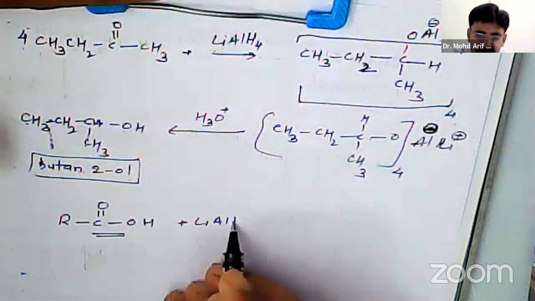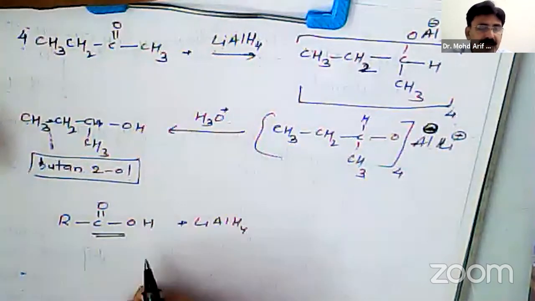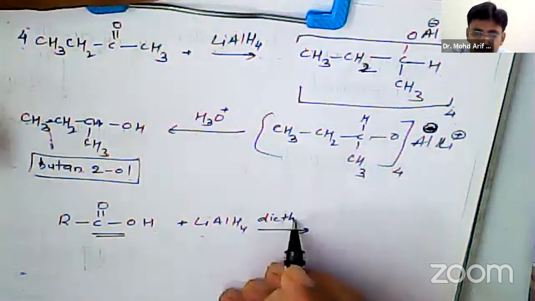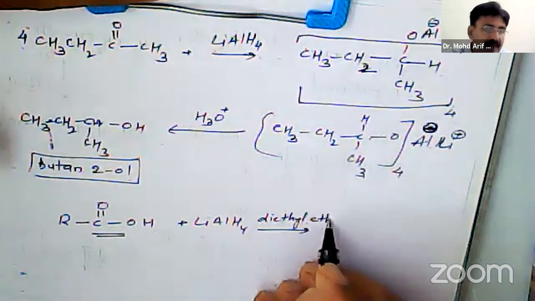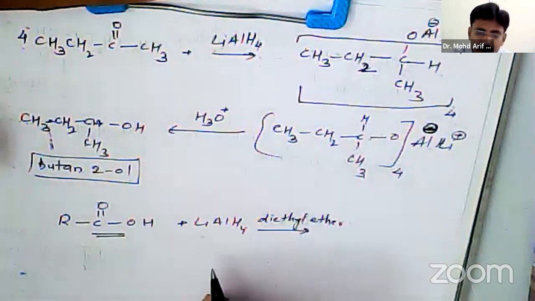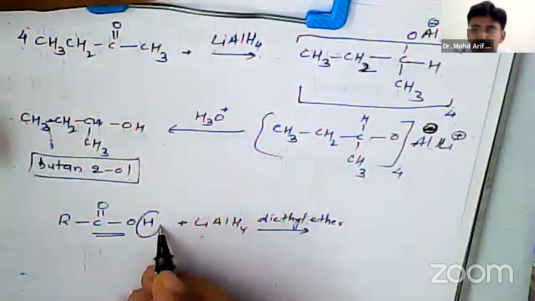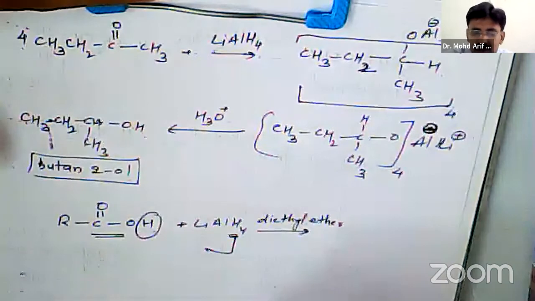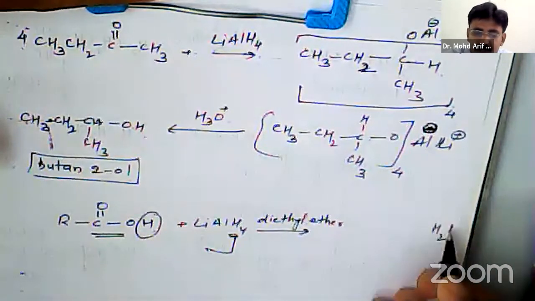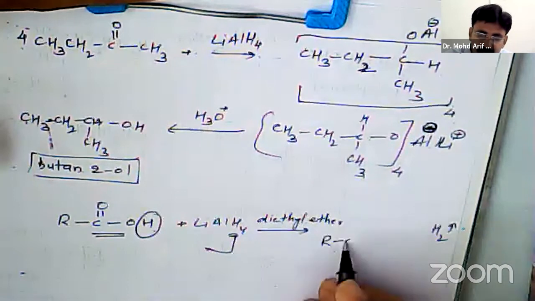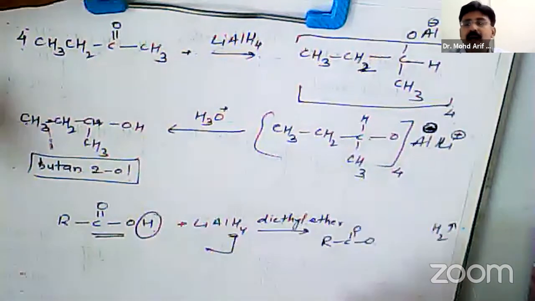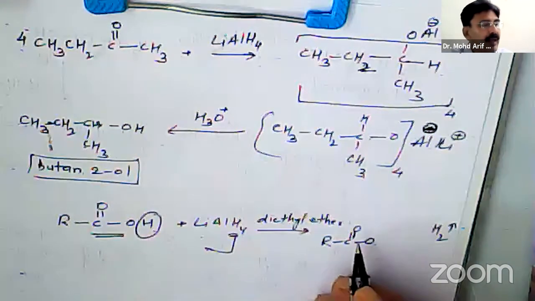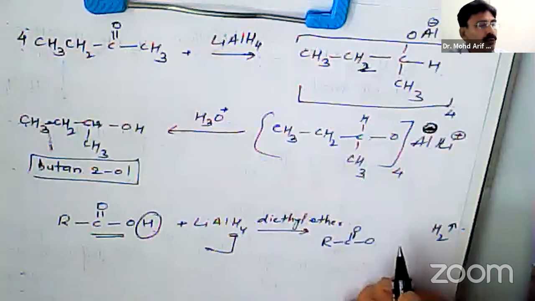Lithium aluminum hydride is used in presence of, suppose, diethyl ether. Particular ether is mentioned here, diethyl ether. The problem is that it will give here H plus and it will give H minus. H plus and H minus combine together to liberate hydrogen gas. So there is formation of R C double bond O O.